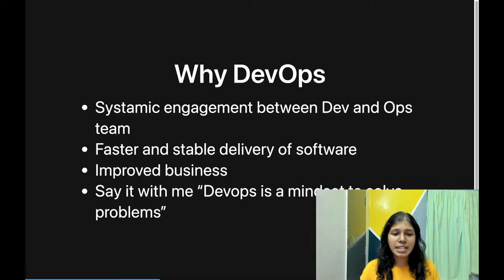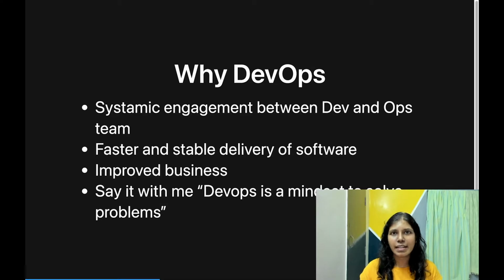So how is DevOps solving this problem? By systematically engaging dev and ops, by clearly defining what the process is. Once the software team is done with their development, you have to hand it off to the DevOps team in a particular manner so that they can deploy it easily. And you get faster and stable development, you don't have bottlenecks in your pipeline.